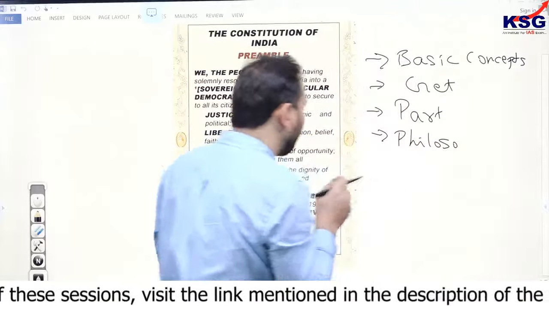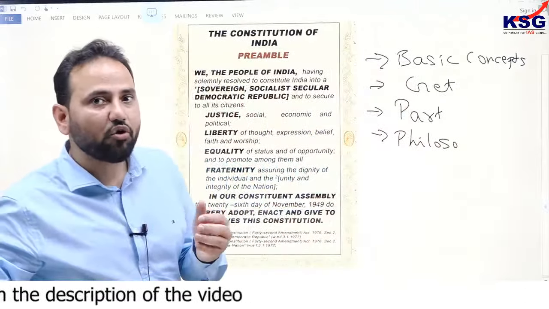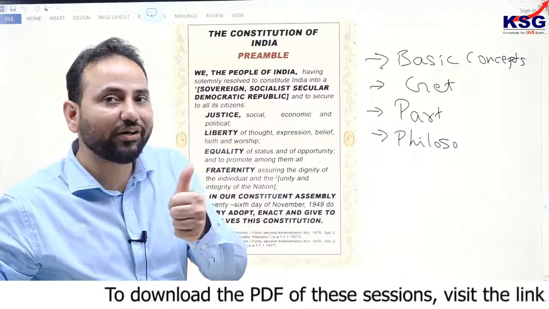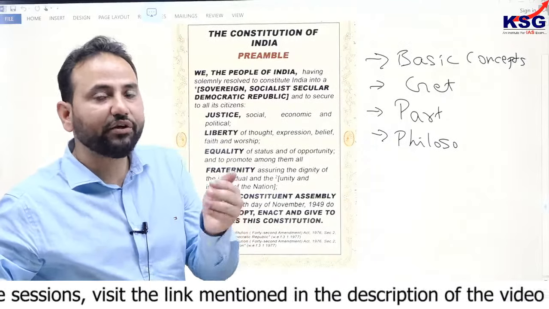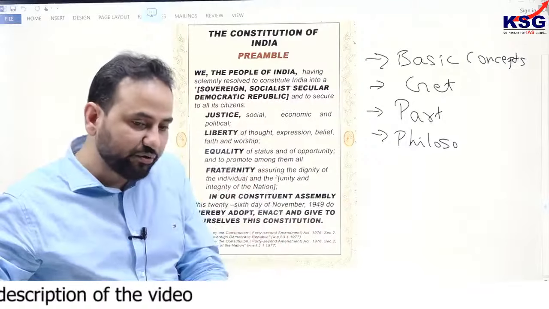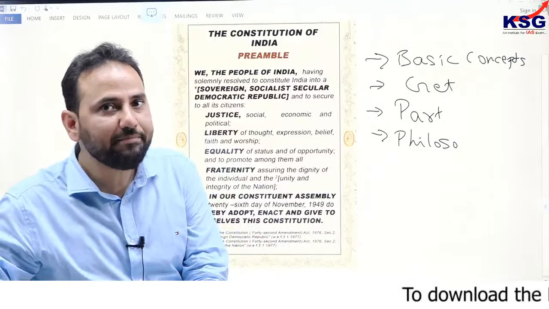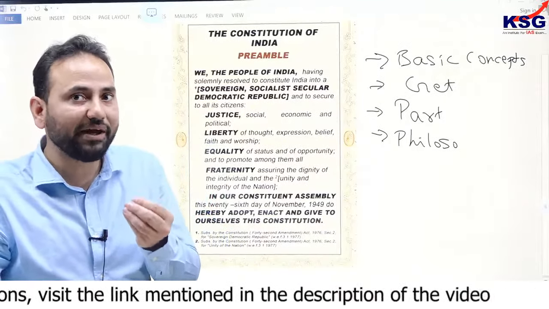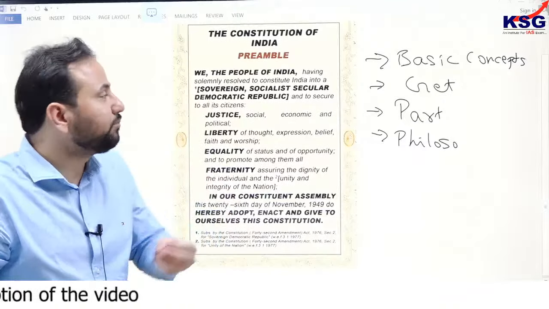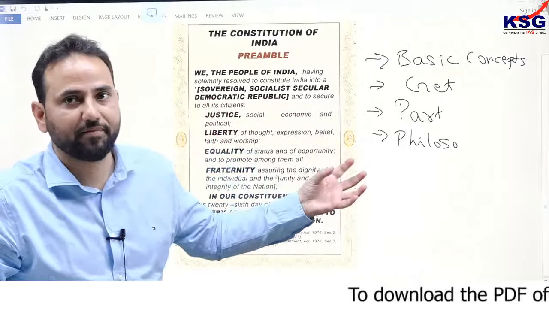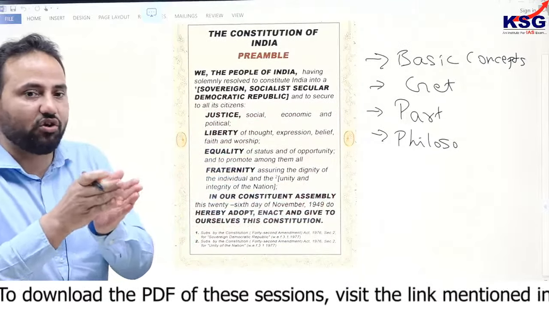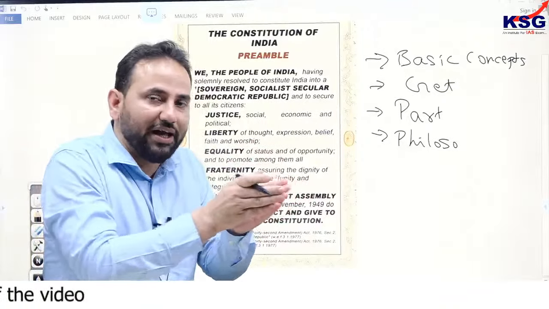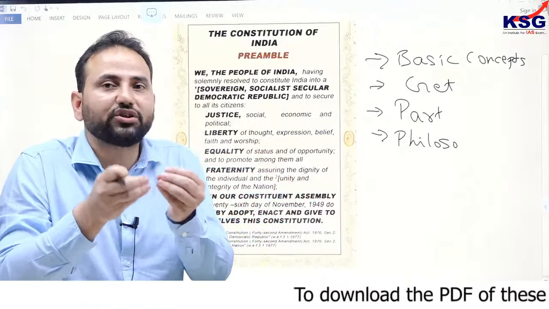If you see the concept of philosophy or the background of the Constitution, you can divide this background into two different parts. The first part is the historical background of the Indian Constitution, where we go through various acts and finally to the Constitution of India. In the same manner, we also have the philosophical background of the Constitution, and if you go through it, you will automatically come to the concept of the preamble to the Constitution of India. So there are two sections: the first is the historical background and the second is the philosophical background. From these two sections, questions are asked again and again.